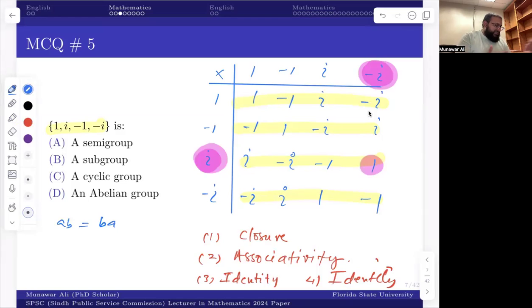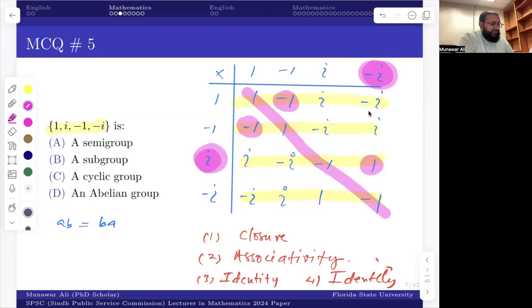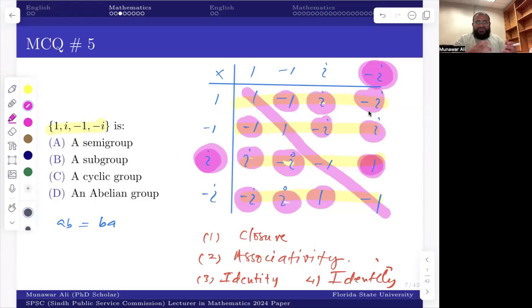So I think you can see this in the symmetric property in this diagram. Along this line, you can see negative i, negative i, negative i, 1, 1, minus i, minus i. So this is symmetric, so obviously there should be this abelian property.